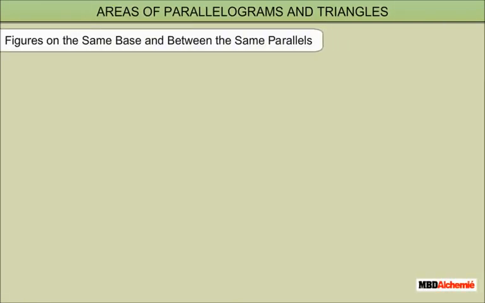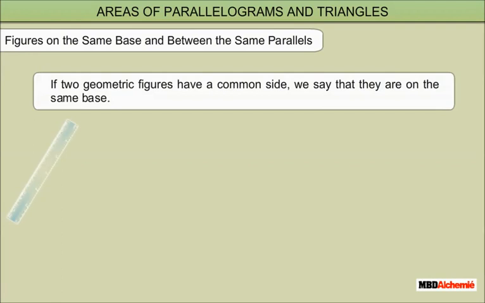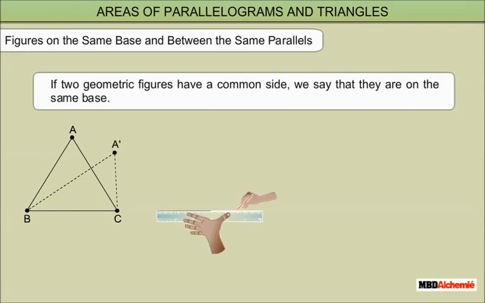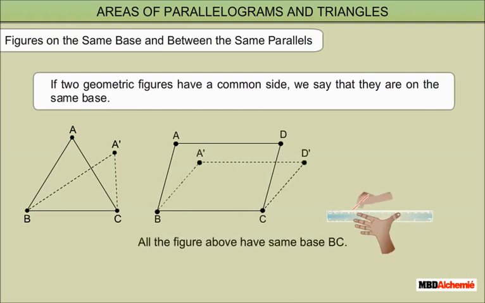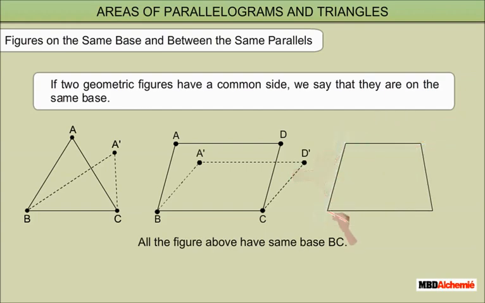Figures on the same base and between the same parallels. If two geometric figures have a common side, we say that they are on the same base. Let us observe the following examples. In the animation, triangle ABC and triangle A-prime BC have side BC in common. Or we can say that both the triangles are on the same base. Similarly, parallelogram ABCD and A-prime BCD-prime are on the same base BC.